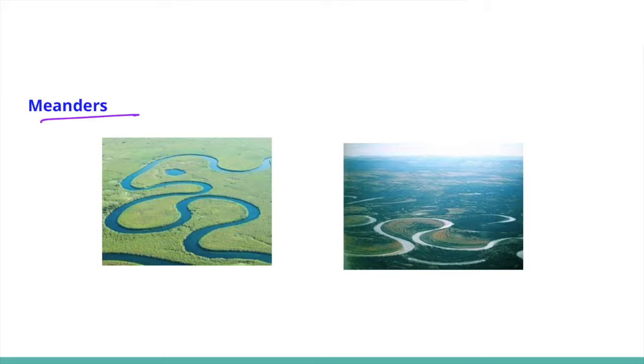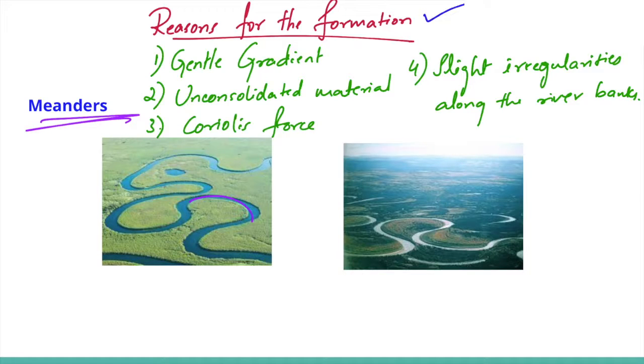And finally, meanders. Meanders are loop-like channels. Meander is not a landform, but it is a type of river channel. Reasons for the formation of meanders: gentle gradient, unconsolidated material, Coriolis force, and slight irregularities along the river banks.